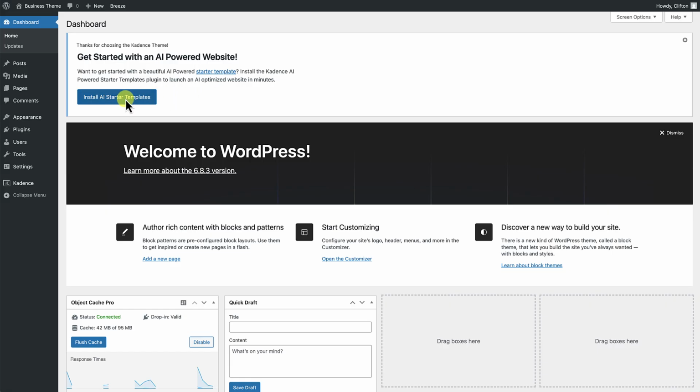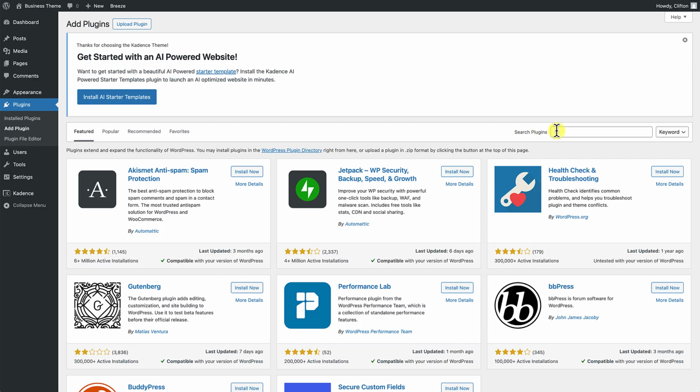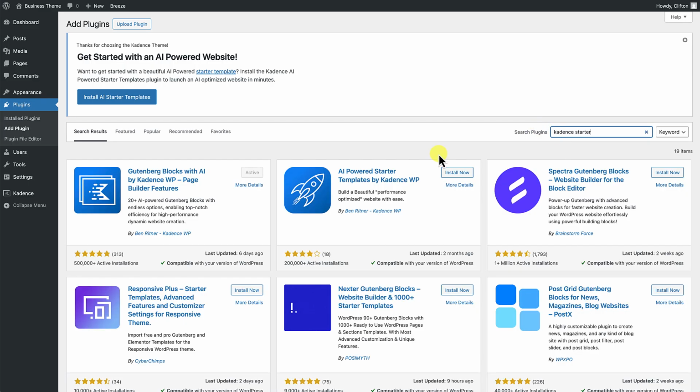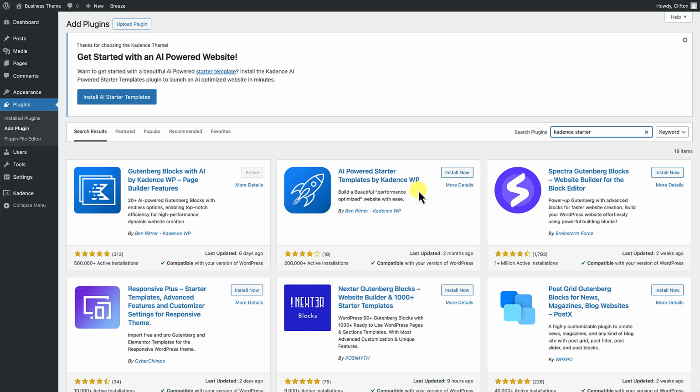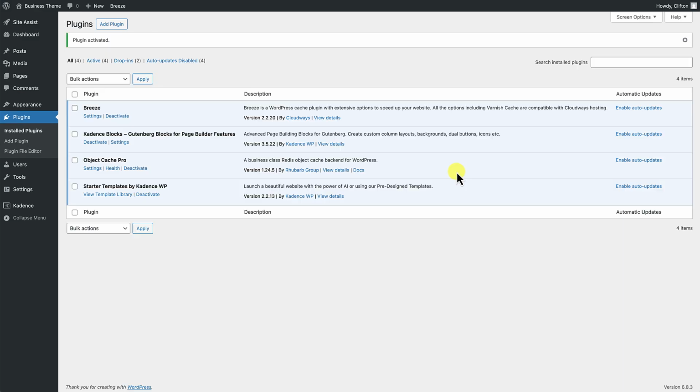If for some reason you're not seeing this banner, go to plugins, click on add plugin, and from here you can search for Kadence Starter Templates. You'll see the Starter Templates plugin right over here. Just click on install now. It does exactly the same thing as this button will do. And then click on activate. Okay, so now we see we have our Starter Templates by Kadence installed.